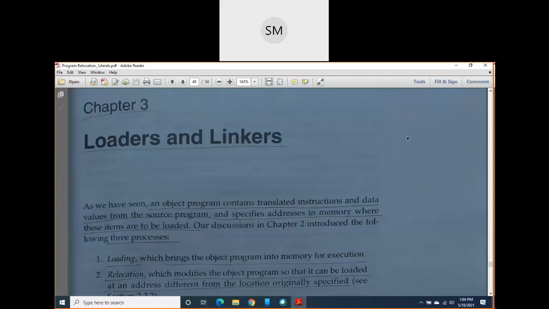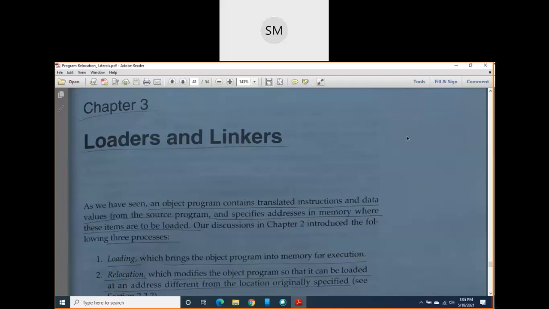After writing the program, we compile those programs if they are written in high level language, or else we assemble those programs if they are written in assembly level programs. So these compilers and assemblers are also examples for system software. Then after compiling or assembling, one program can be linked with another program.